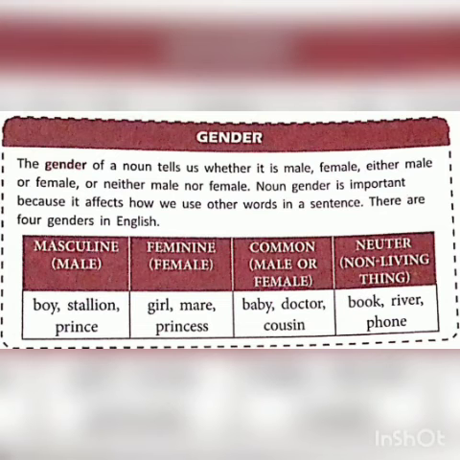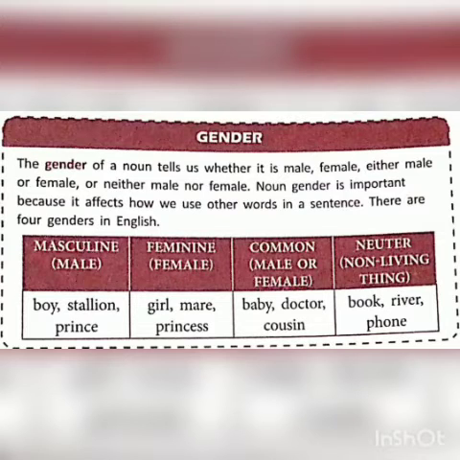Next we have gender. The gender of a noun tells us whether it is male, female, either male or female, or neither male nor female. Noun gender is important because it affects how we use other words in a sentence. There are 4 genders in English: masculine, male; feminine, female; common, male or female; neuter, non-living things.